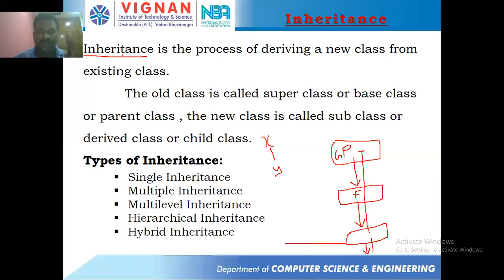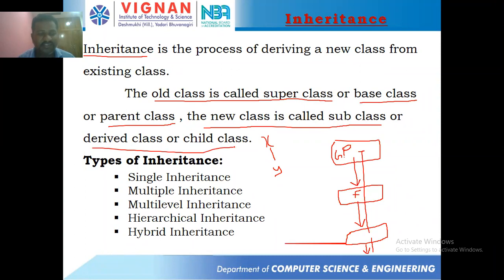Like that, inheritance means the process of deriving a new class from an existing class. The old class can be called a superclass, base class, or parent class. And the new class can be called a subclass, derived class, or child class. Just take these two lines, it's enough. This thing we'll be discussing later.